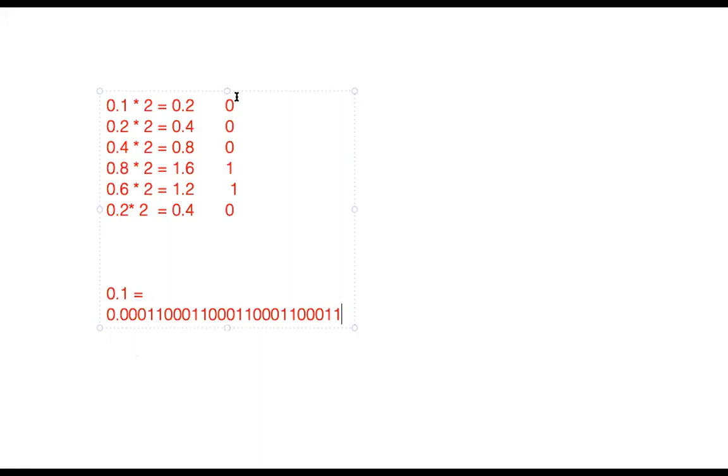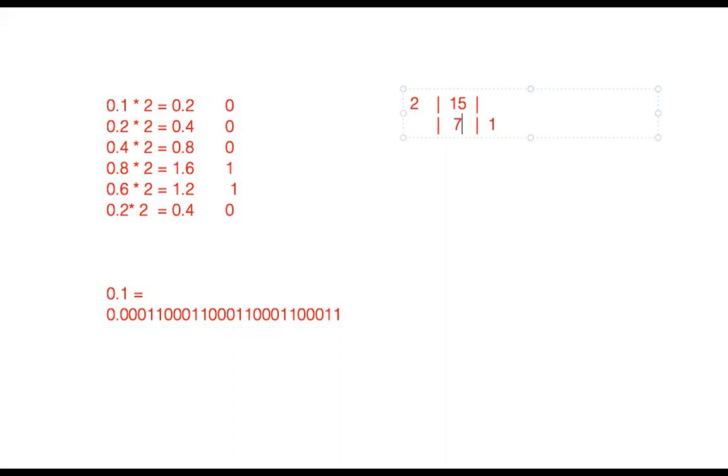Suppose we take the example of conversion of 15 to binary. How to convert? Divide 15 by 2. The result is 7, and the remainder is 1.